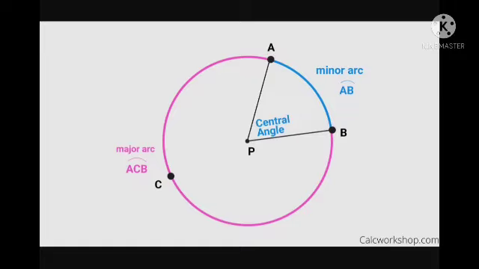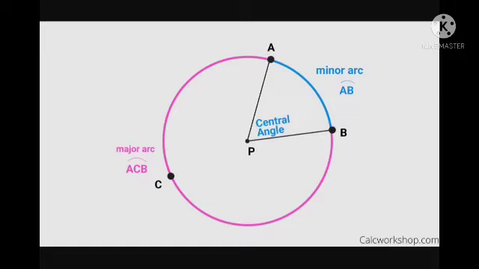Because in this figure PA and PB are two radii, and this portion is enclosed in this circle, this is called a sector. ACB is called the major arc of the circle, and AB is called the minor arc. These arcs along with two radii create a sector.